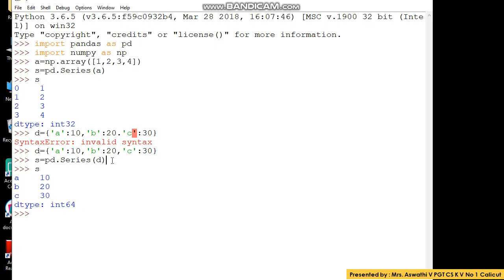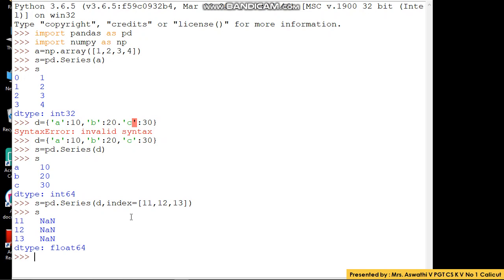Okay, now let us see whether we can give an index value. Suppose I want to give another value. Is it possible? We'll check. pd.Series of d, comma, now I am going to give an index value. How many values were there? 3 values. So I am giving 11, 12, 13 as my index values. Now we print this and see. You see the values have changed. It is not giving an error, but what has happened now?